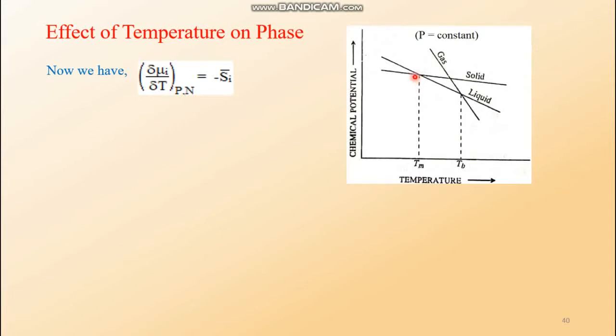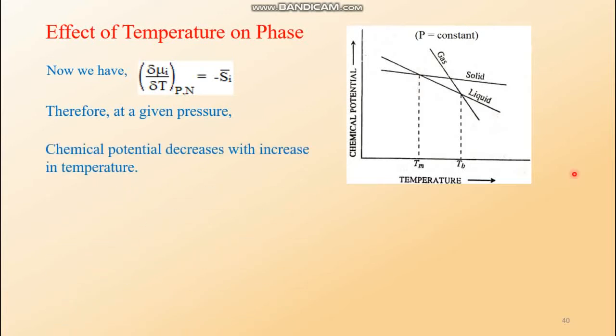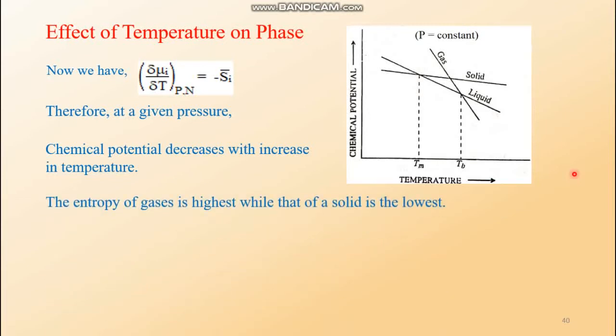Here, the points of intersection will be discussed, but before that, let me mention some points. The chemical potential decreases with increase in temperature. We know that, so this is a negative relationship. The entropy of gas is highest while that of solid is lowest.